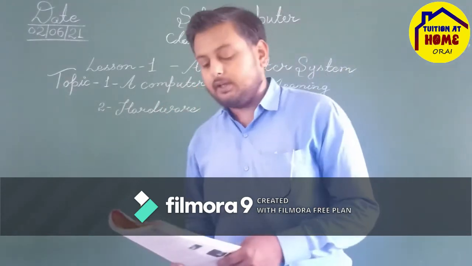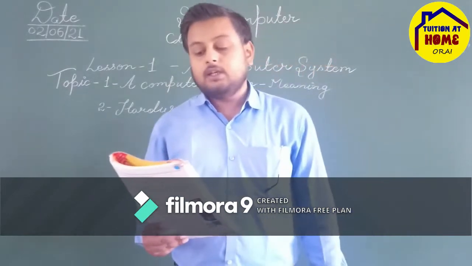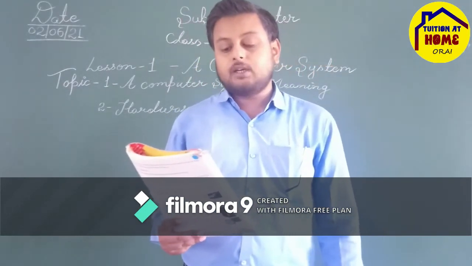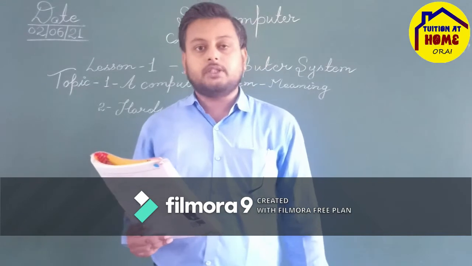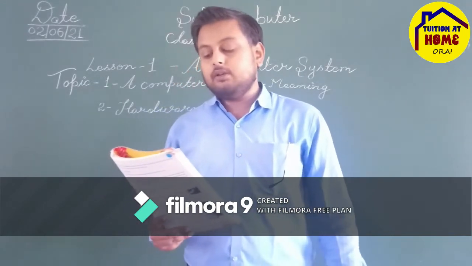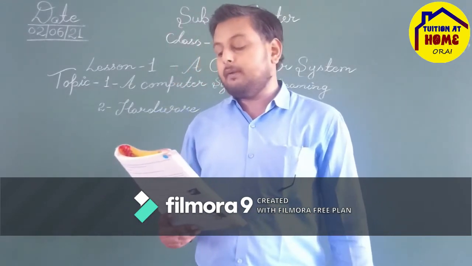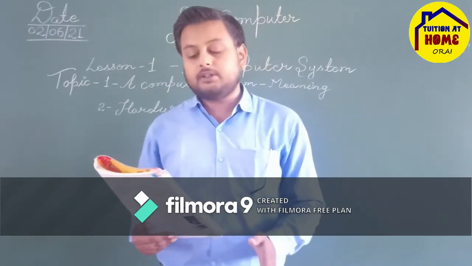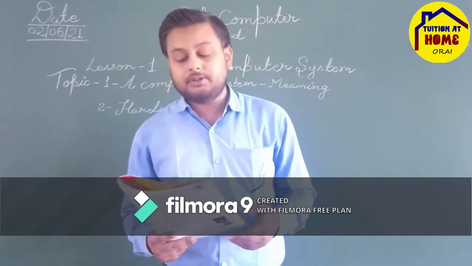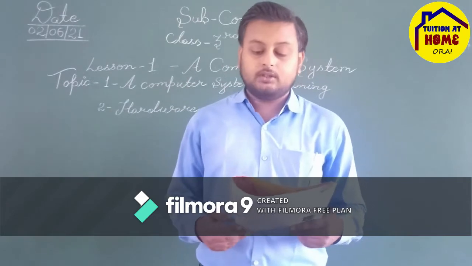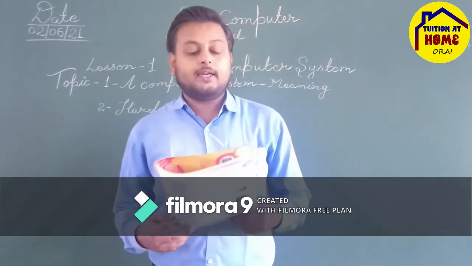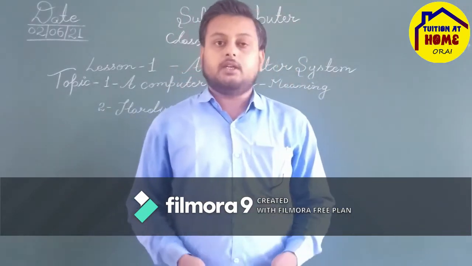First of all, we have a look at the first topic, the computer system meaning. The first line of this chapter says that a computer is a useful machine. It is used in almost every sphere of life. We can play games, write letters, draw pictures, listen to music, store information, solve sums, etc. on a computer. It can work very fast and can do many jobs at the same time.